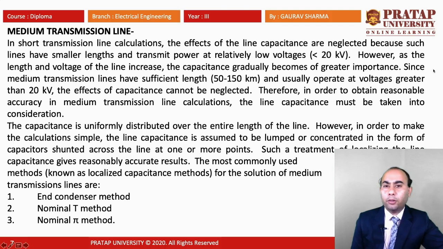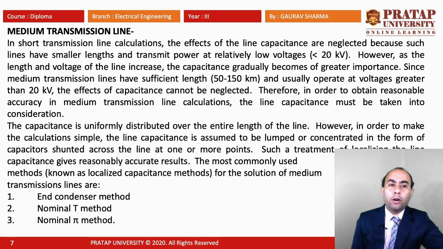Now when we talk about the medium transmission line, in short transmission line calculations, the effect of the line capacitances is neglected because such lines have smaller length and transmit power at relatively low voltage. However, as the length and the voltage of the line increase, the capacitance gradually becomes of greater importance, since medium transmission lines have sufficient length, 50 to 100 kilometers, and usually operate at voltages greater than 20 kV. So we cannot neglect the effect of capacitance.